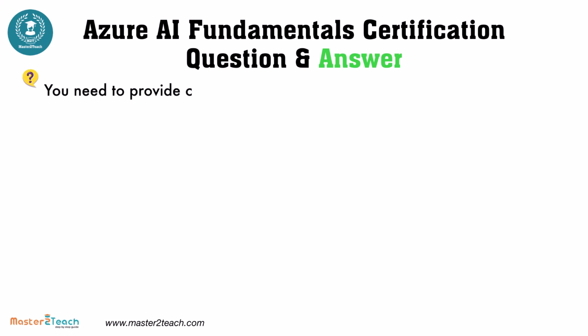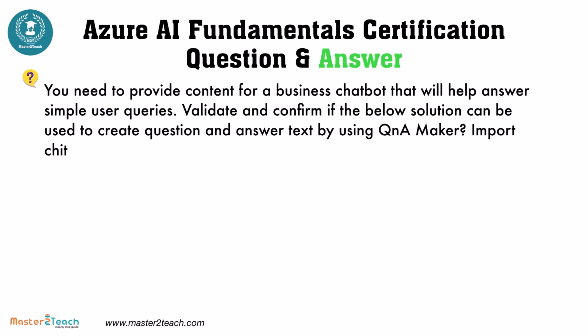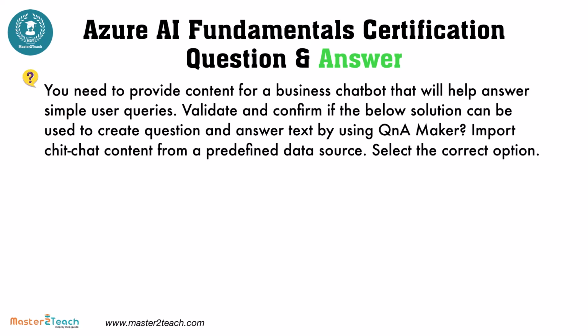You need to provide content for a business chatbot that will help answer simple user queries. Validate and confirm if the below solution can be used to create question and answer text by using Q&A Maker. Import chitchat content from a predefined data source. Select the correct option. True or false?